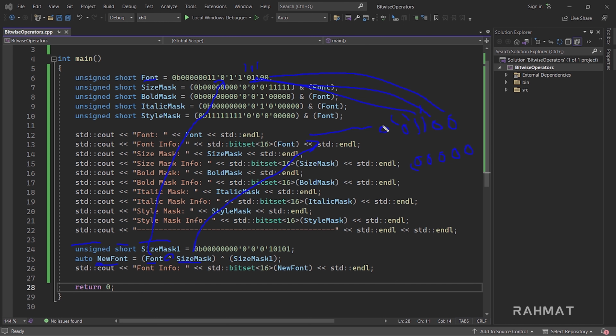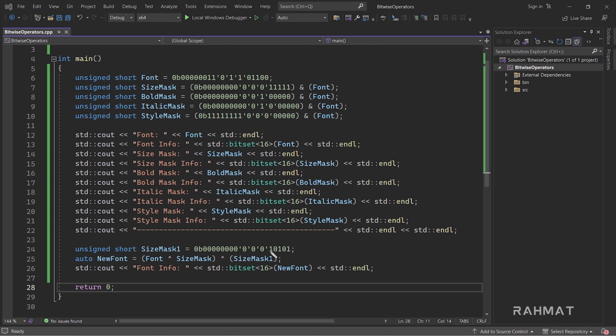All these are 0 here and it is 1 there, so it should be 1 because they're not the same. Again, this is 0 here and 1 right there, so again it's 1. That's how it works. The rest stays the same as it was right there; only the first 5 digits we changed to 0. That's what we wanted. And now we're applying a new size mask.